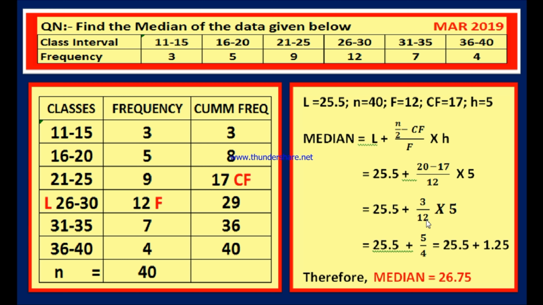3 in 12, 4 times. Therefore, this is 5 by 4. If you divide 5 by 4, you will get 1.25. If we add 1.25 to 25.5, you will get the median of the given data as 26.75.